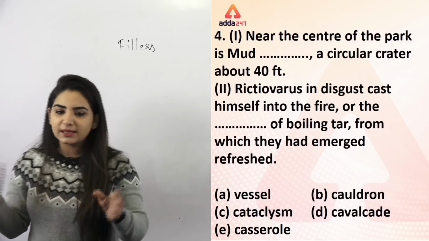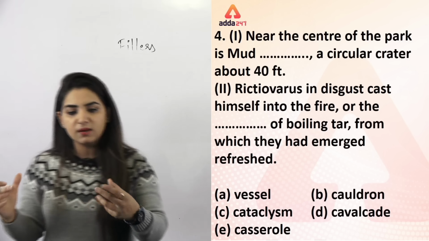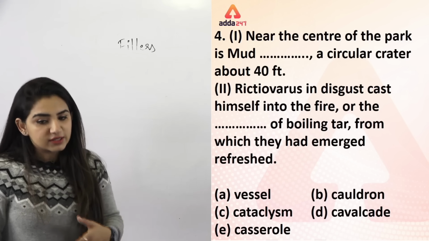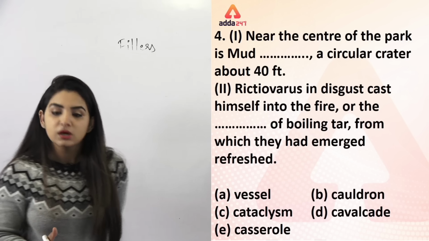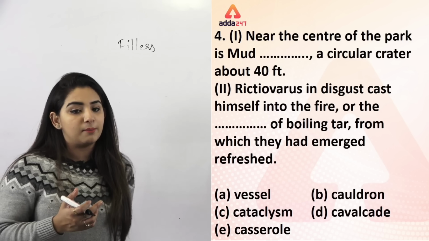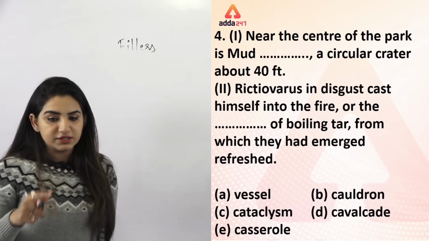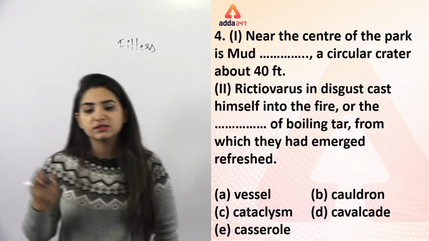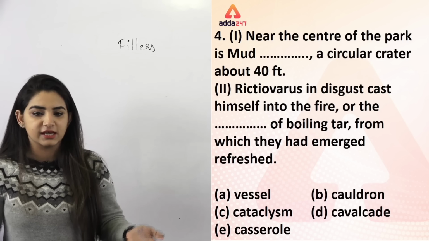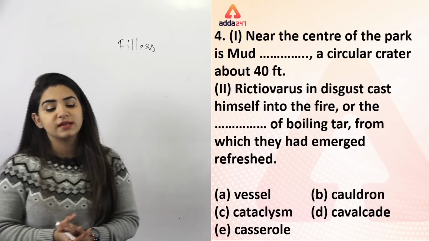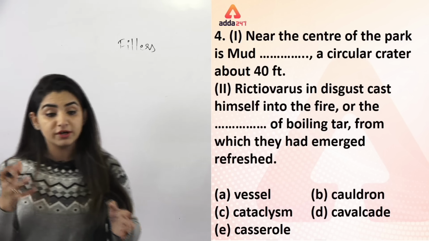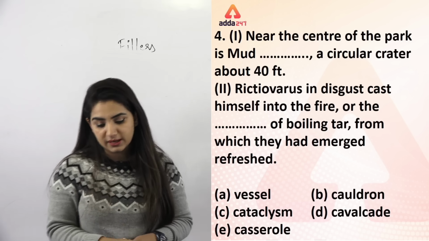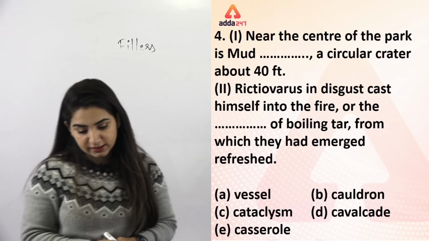मतलब पार्क के सेंटर में is mud vessel, mud cauldron, mud cataclysm, mud cavalcade and mud casserole. A circular crater about 40 feet. Rictoviorus in disgust cast himself into the fire. Rictoviorus क्या करता है? अपने आप को गलती से फायर में ले आता है. और the dash of boiling tar, किसमें? From which they had emerged, refreshed, जिसमें से वो नए होकर बाहर निकले थे. Now you tell me. Okay, these are terrible words.